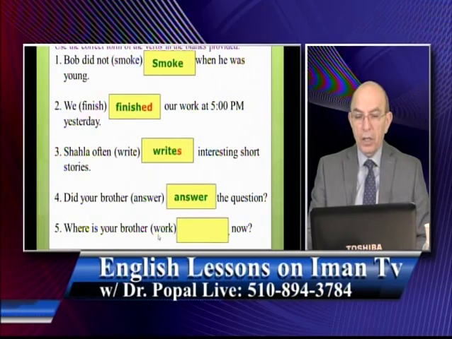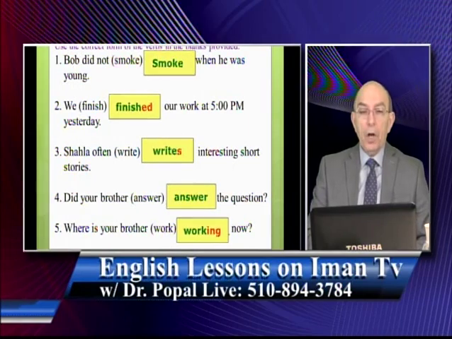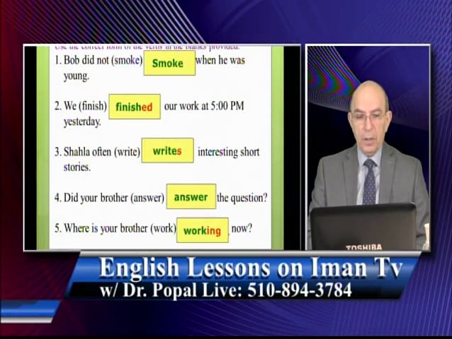Where does your brother work now? But now, the correct answer is what? Where is your brother working now? So you say, is working with ing. Let me read these sentences with correct completions. Bob did not smoke when he was young. We finished our work at 5 p.m. yesterday. Shahla often writes interesting short stories. Did your brother answer the question? Where is your brother working now?